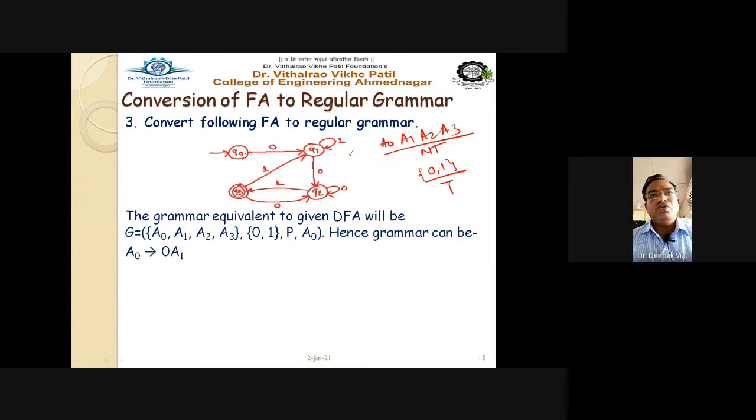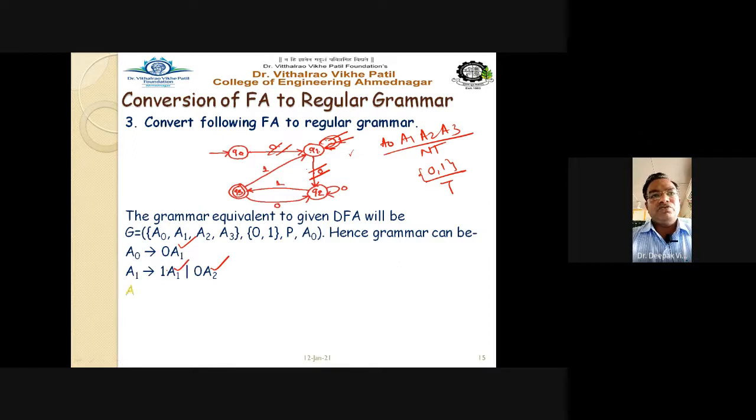Hence the grammar can be written directly. A0 on 0 goes to A1 state. So the first is written here. The next, A1 on 1 goes to A1, which is also written as a self transition. Then A1 on 0 goes to A2 state. So these three rules we have written for these three transitions.